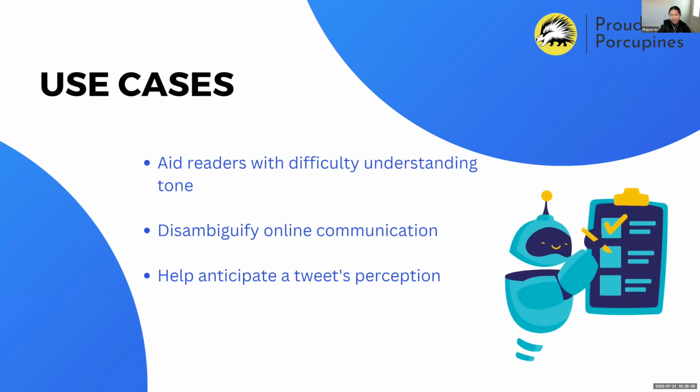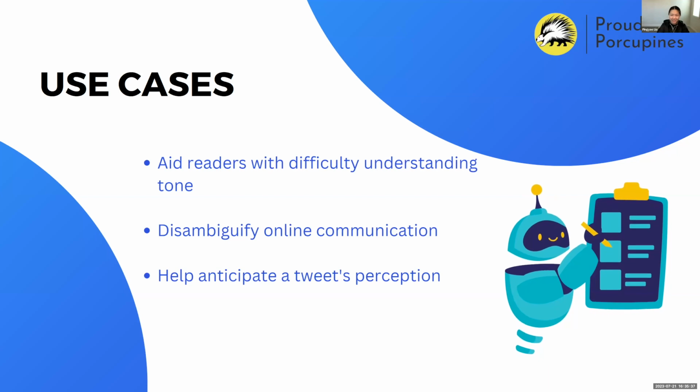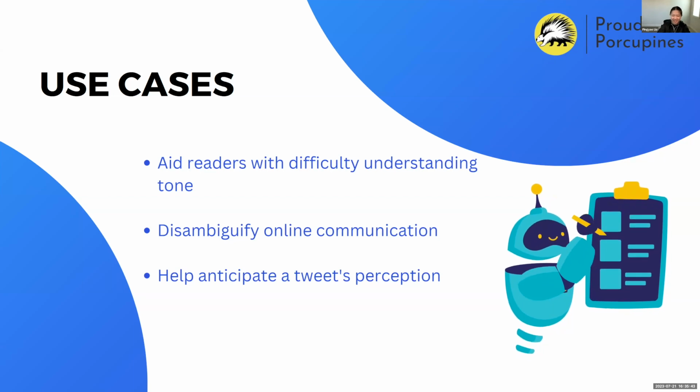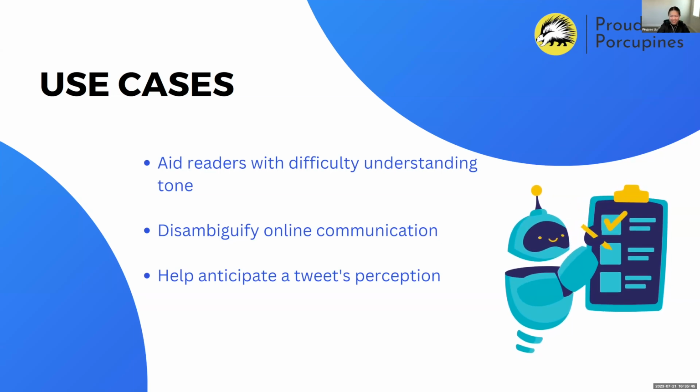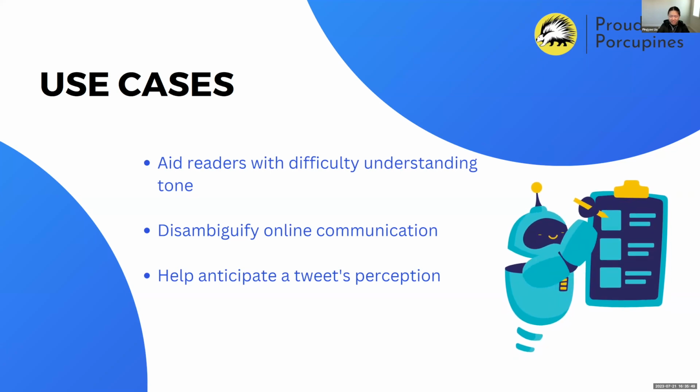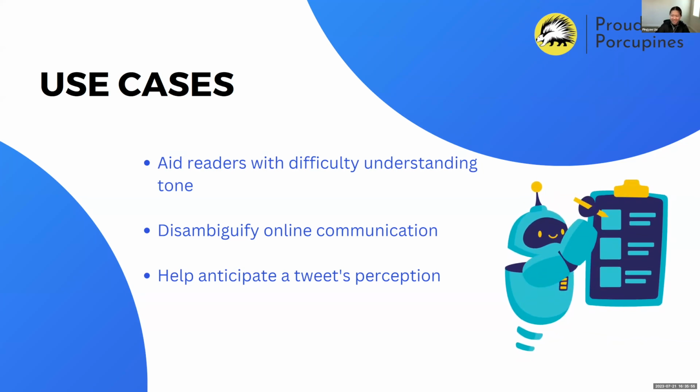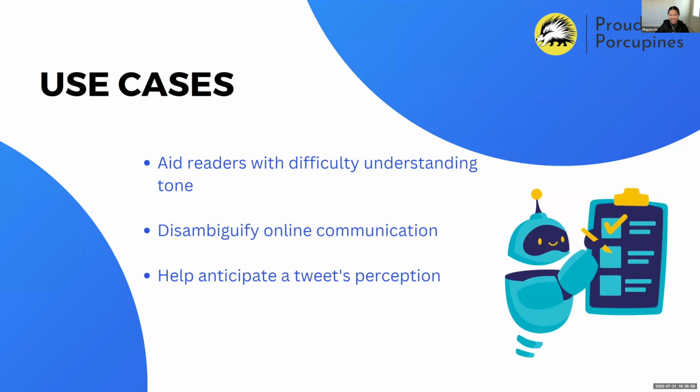Our product can be used in many ways, as shown with the case of Giovanni. He sent a tweet without considering how others may think about his tone. So it could help users see how their tweet will sound to others before they click send and let everybody in the universe see what their opinions are.